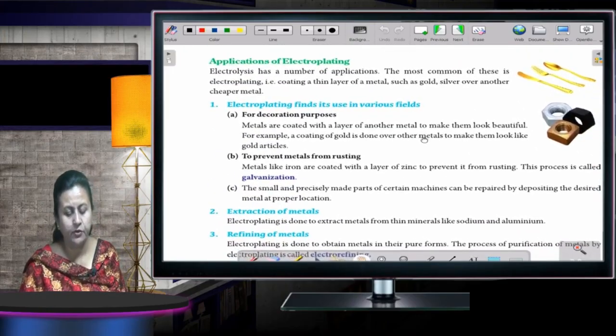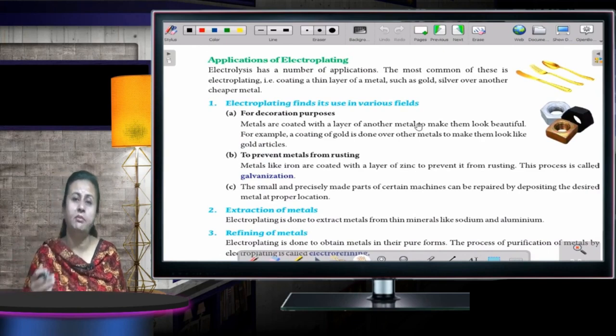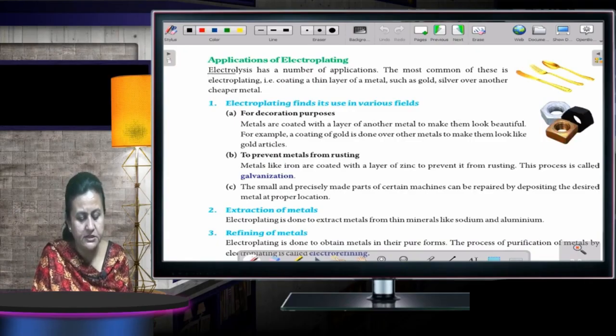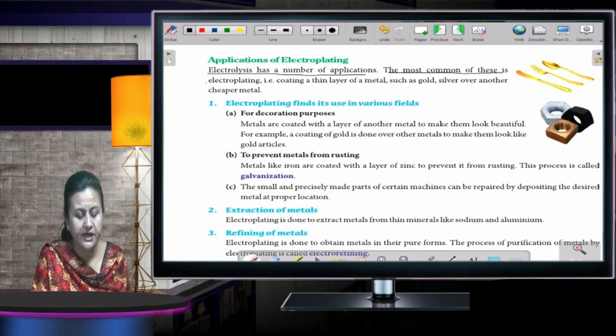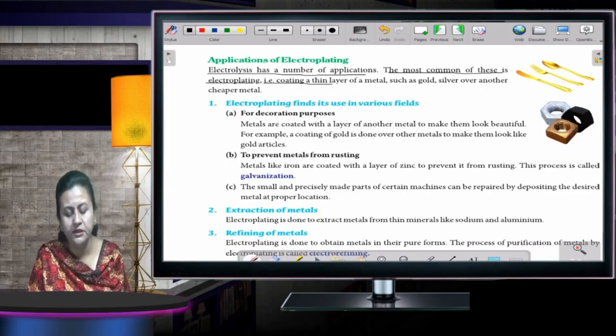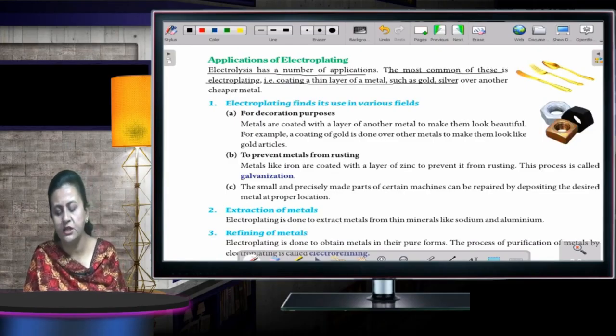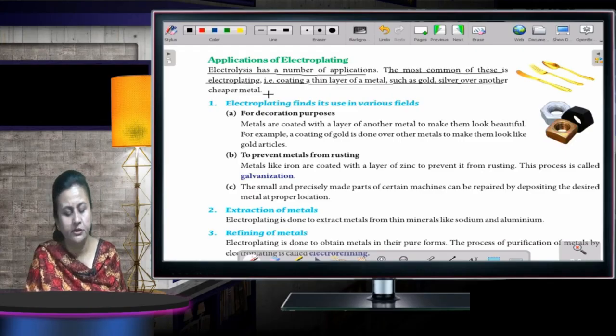Applications of electroplating. What are the applications of electroplating? Electrolysis has a number of applications. The most common of these is electroplating, that is, coating a thin layer of metal such as gold or silver over another cheaper metal.